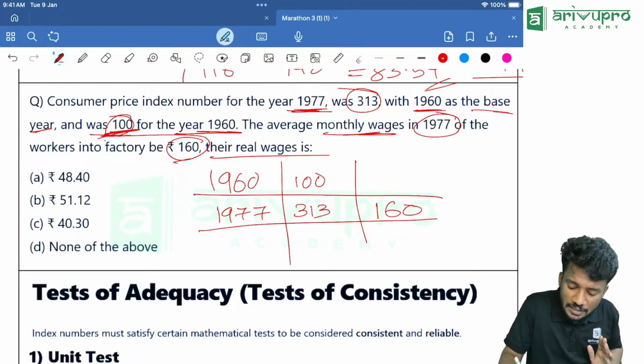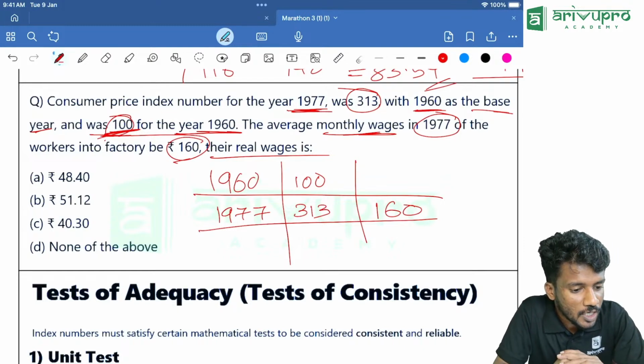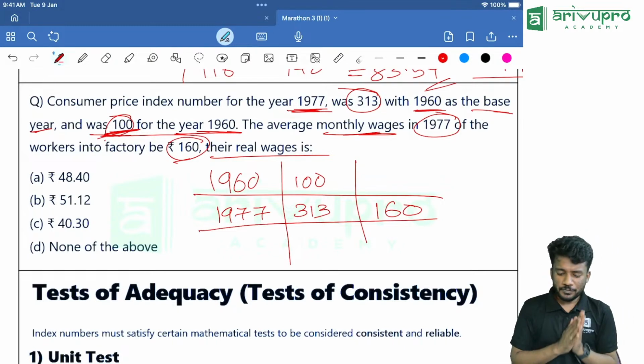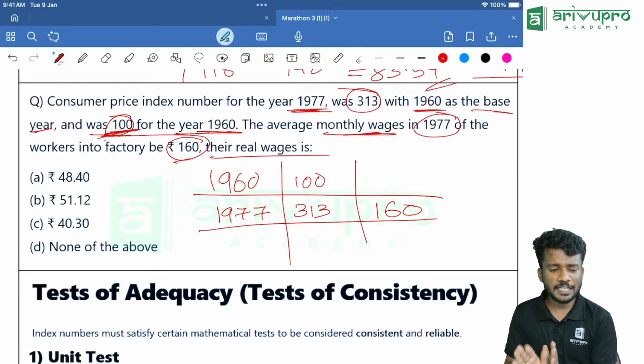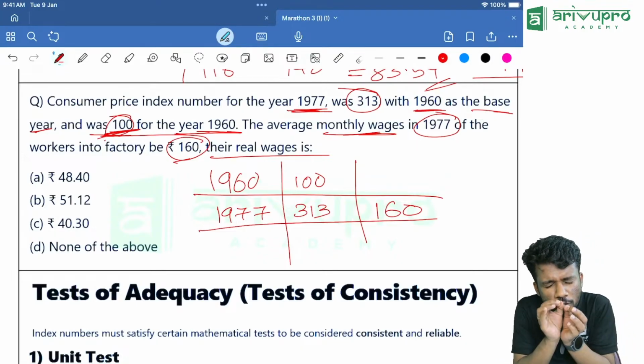So we need to find the real wage. That is something we are going to do here. How are you going to do this, people? So this is the shortcut. Keep this in mind. With respect to this, try to do this. Okay, try once. I'll give you 20 seconds.